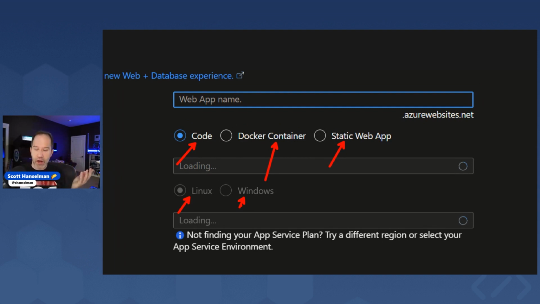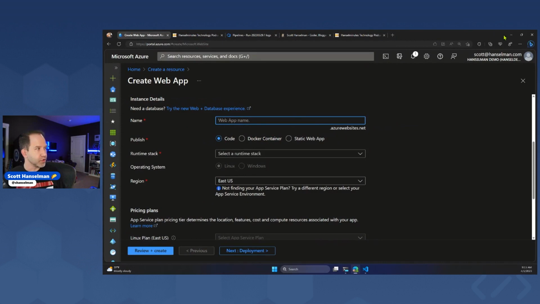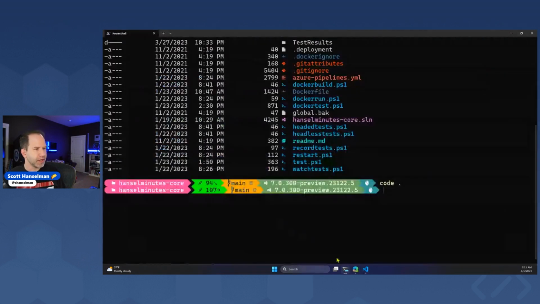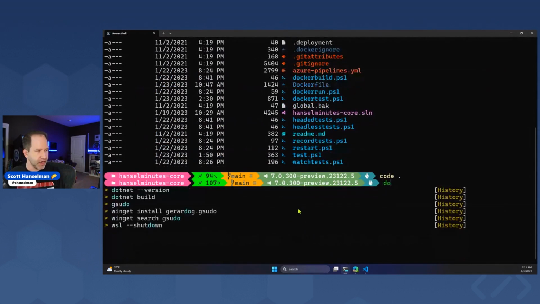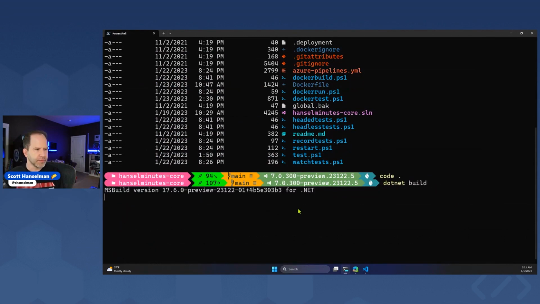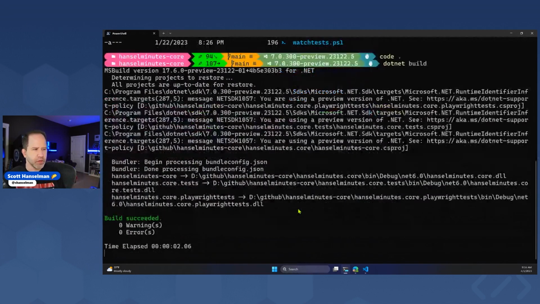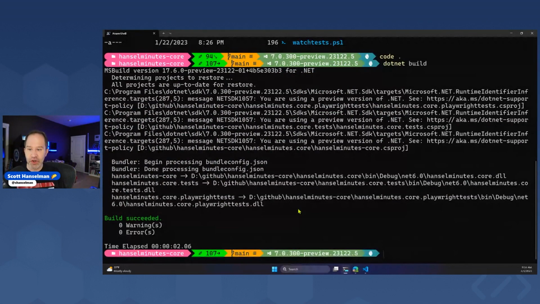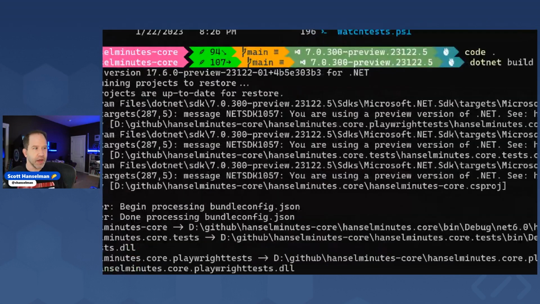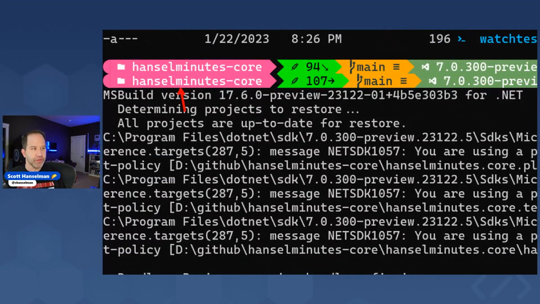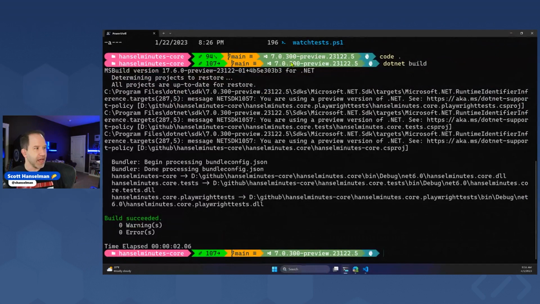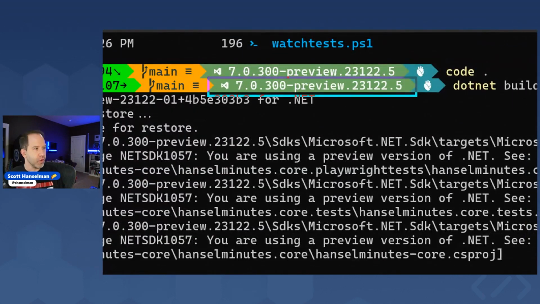So how did I test that? How did I go from Windows over to Linux? Well, if we switch back to the command line here, I can say dotnet build. Here we are on Windows. I'm building on .NET 7 because I'm going to start testing. You can see in my prompt, we've got the current folder, my current Git branch, and then I've put the version of .NET in this folder, .NET 7. I'm on a preview of .NET 7.